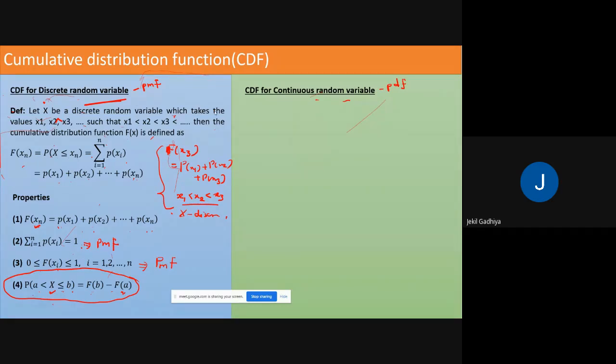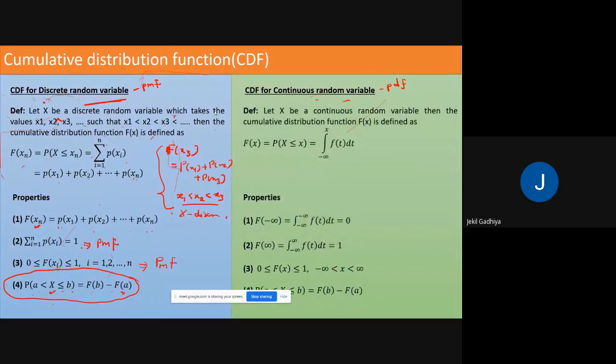Now, what is it for a continuous random variable? So first of all, here we define x as a continuous random variable. Then the cumulative distribution function F of x is defined as F of x equal to probability that X is less than or equal to x, equal to the integration from minus infinity to x of f of t dt.